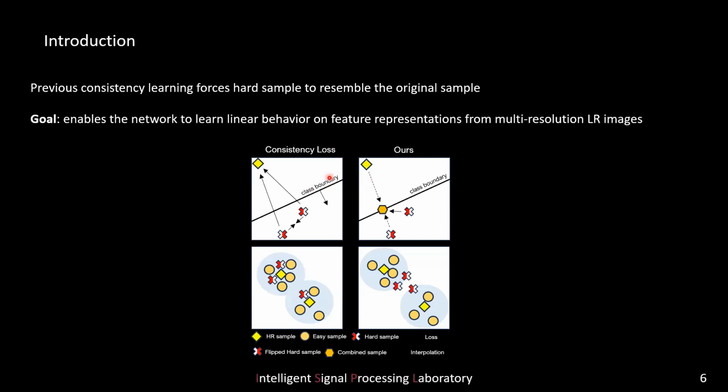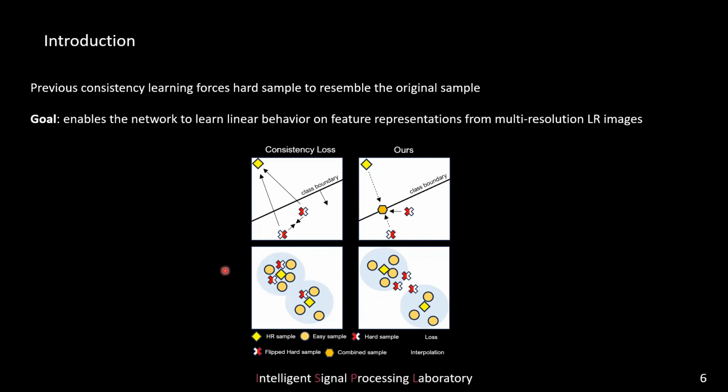Previous consistency learning encourages hard samples to be close to the original sample. The hard sample is forced to closely resemble the original sample when employing the previous consistency learning. Then hard samples are treated similarly to the original samples in feature representation. This impedes the learning of a generalized model.